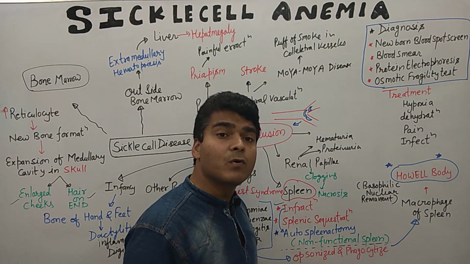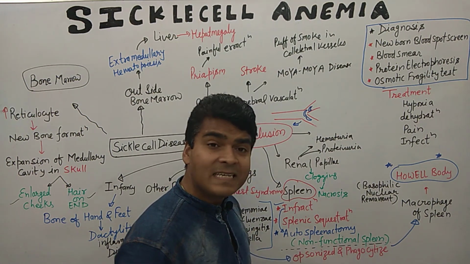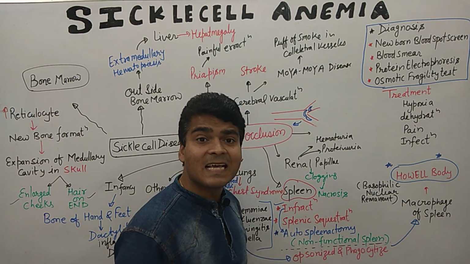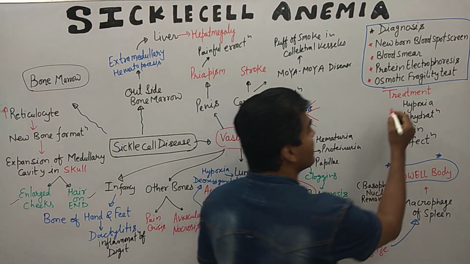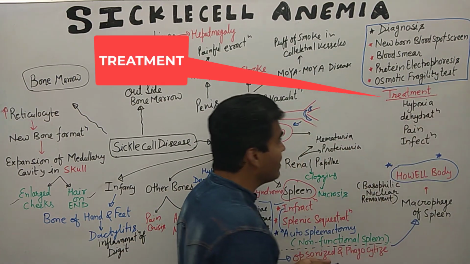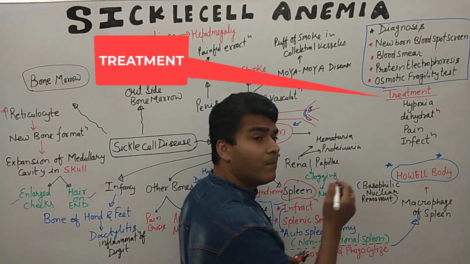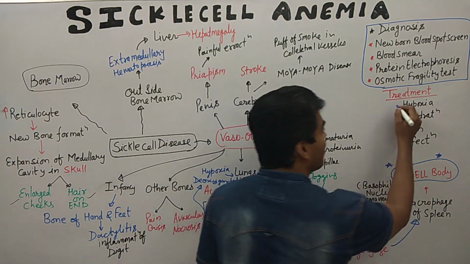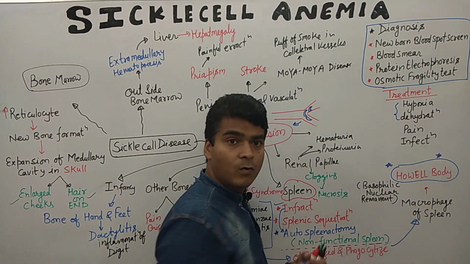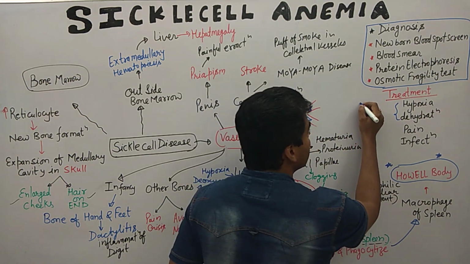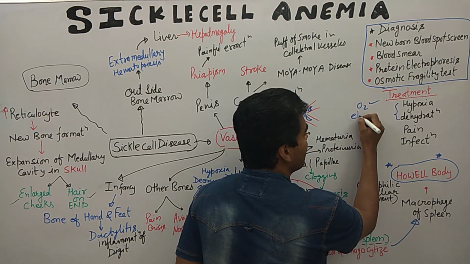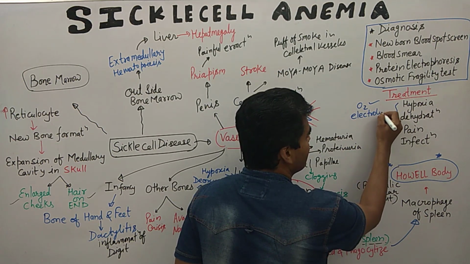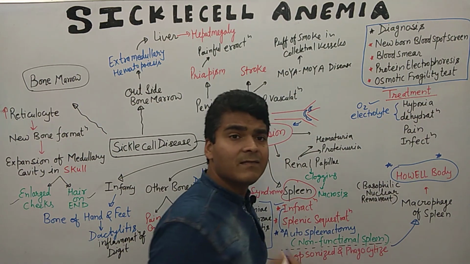Now the question that occurs in our mind is, what are the treatment options for sickle cell anemia? If the person is suffering from hypoxia and dehydration, then we need to give oxygen supplementation as well as electrolytes. This is the first thing.